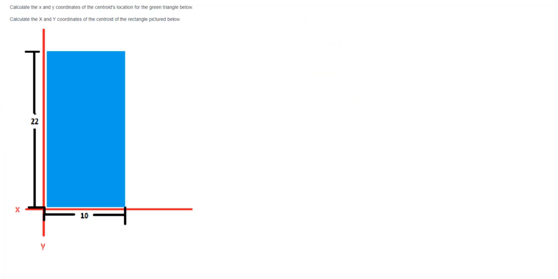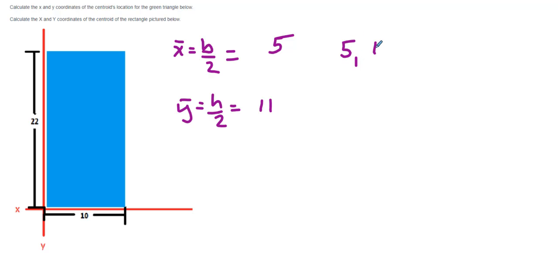Third problem here. The third problem says find the x and y coordinates. So basically to do x here, we're going to do base divided by 2. To do y here, we're going to do height divided by 2. Okay, base divided by 2 is 5. Height divided by 2 is 11. So 5 and 11.